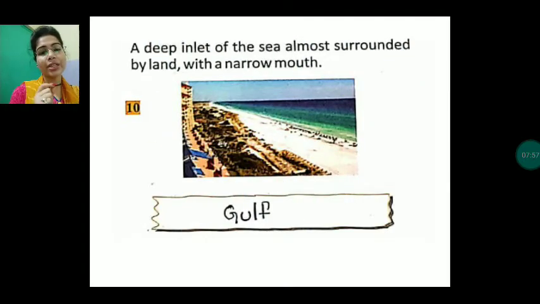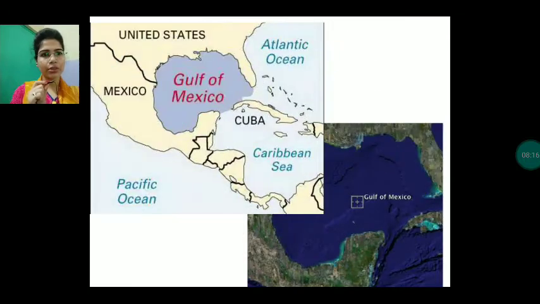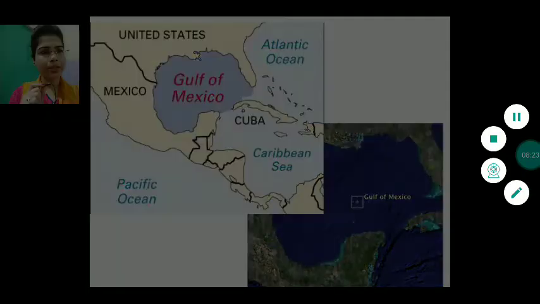One more thing, children, the river which contains water throughout the year is called a perennial river, which does not dry up. Okay. Now, next one is, children, a gulf: a deep inlet of the sea, almost surrounded by land with a narrow mouth. So this is the deep inlet of the sea, surrounded by land with a narrow mouth.